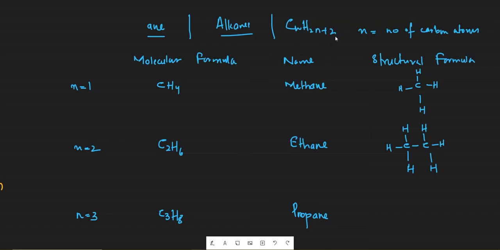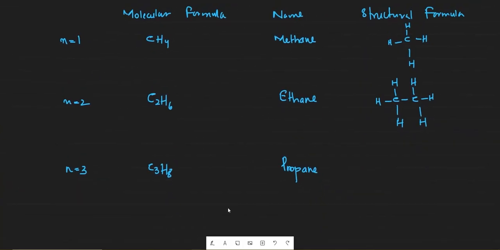Now you have propane, 3 carbon atoms, and just make sure that all the carbons make 4 bonds.